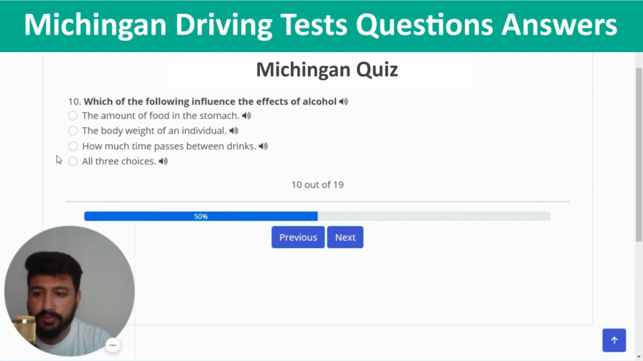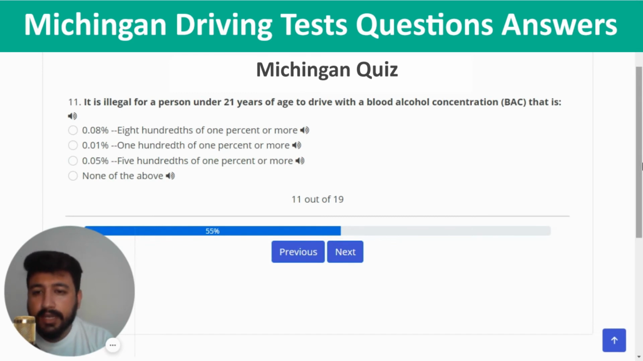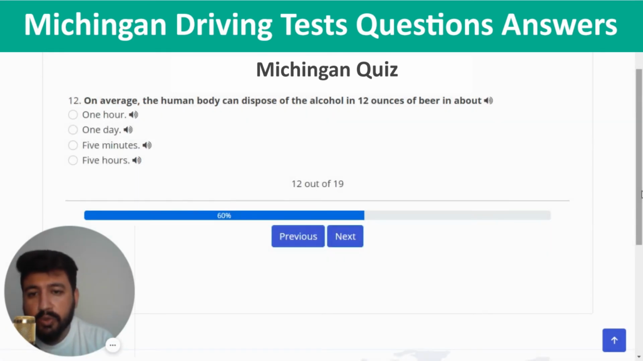So I'm going to select the last option, which should be the right one. Next. It is illegal for a person under 21 years of age to drive with a blood alcohol concentration (BAC). That is, the right answer is 0.01%, or 1/100th of 1%, or more. So looking like the second option is the right one. Next. On average, the human body can dispose of the alcohol in 12 ounces of beer in about. The right answer is 1 hour.